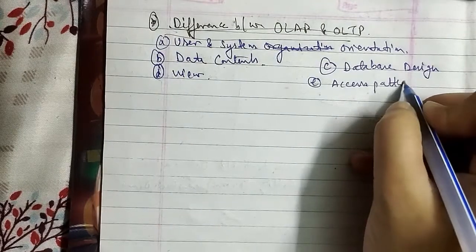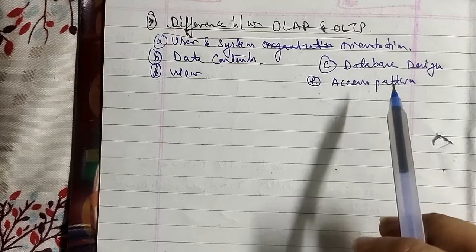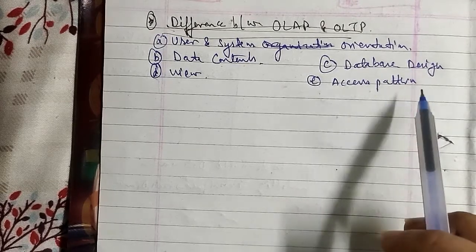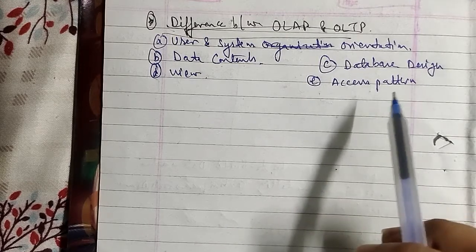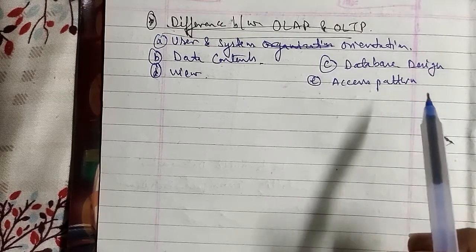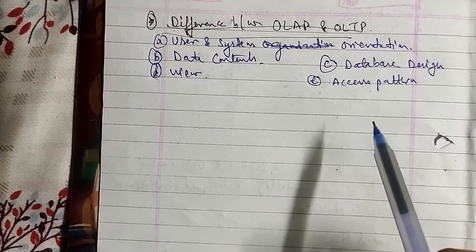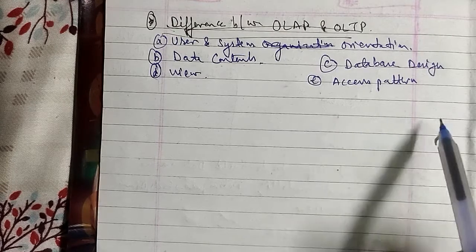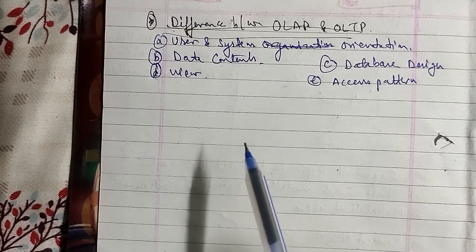In the access pattern, the access patterns of an OLTP system consist mainly of short, atomic transactions. Such a system requires concurrency control and recovery mechanisms. However, access to OLAP systems is mostly read-only operations because these data warehouses store historical information only. Let's go ahead with the discussion of comparing the operational database to the data warehouse, where we have to discuss with reference to the application.